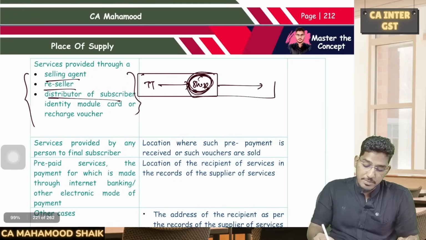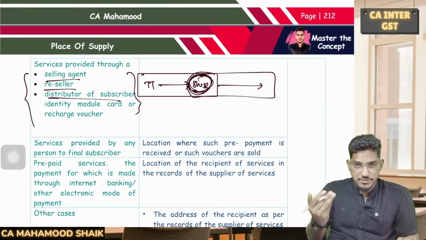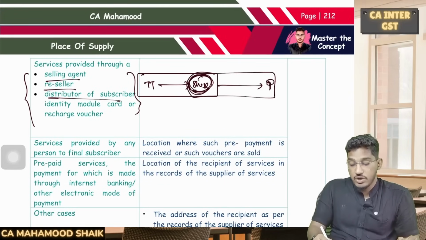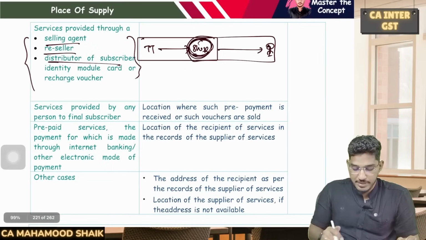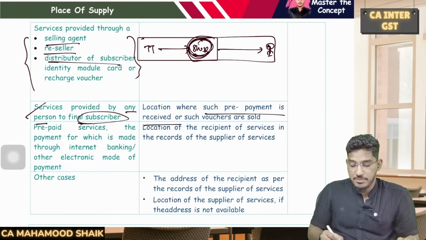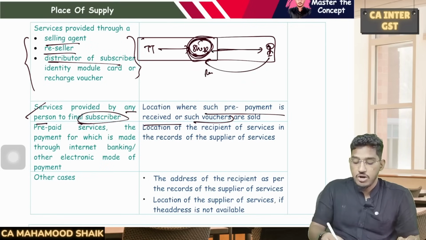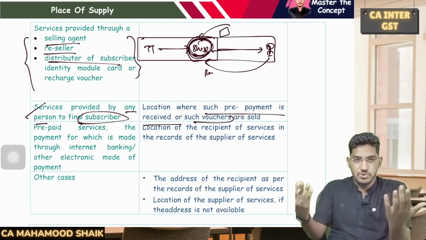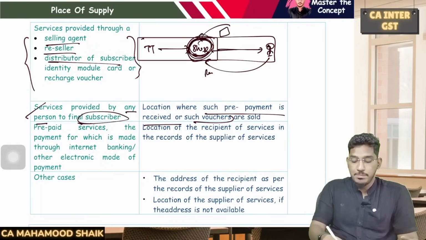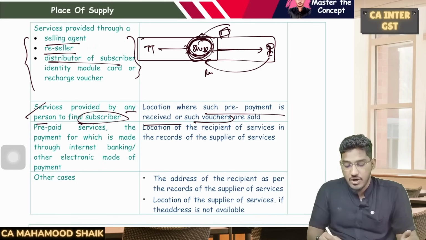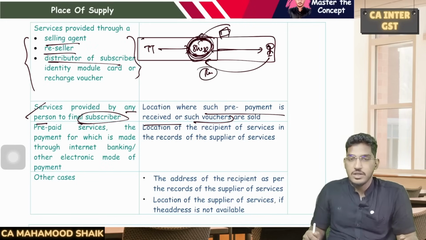Sir, now the shopkeeper will sell this voucher or do the recharge from the device to the customer. For this transaction, what will be the place of supply? So they say here, for services provided by any person to the final subscriber, the location wherever such prepayment is received or wherever such vouchers are sold. So generally you go to the shopkeeper, make the payment and he will do the recharge. Or you go to the shopkeeper, pay the money, he will give you a voucher. This is not happening today. This used to happen a few years ago. So the place wherever prepayment is received or wherever the vouchers are sold, that will become the place of supply.